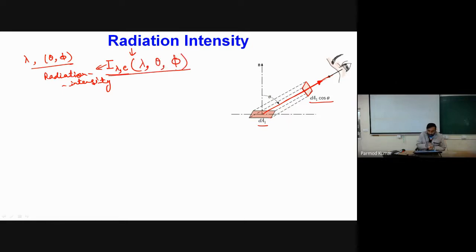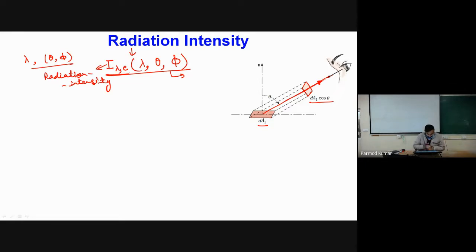What this functional relationship is and how to obtain it is something we will study later. Over here we will define a relationship for how I is related to the amount of heat transfer.